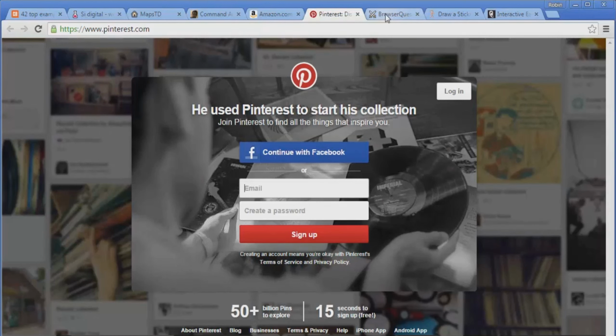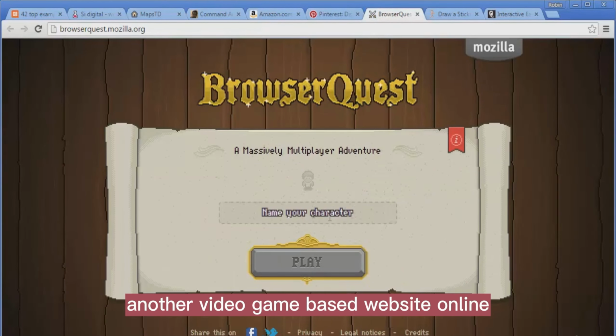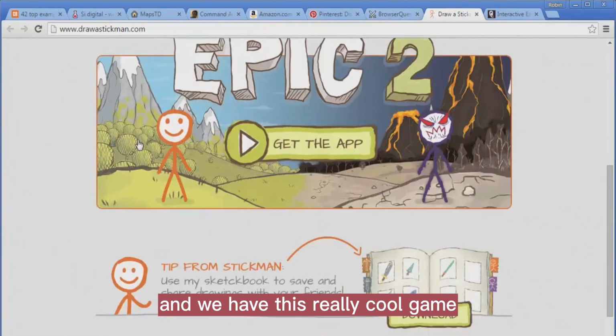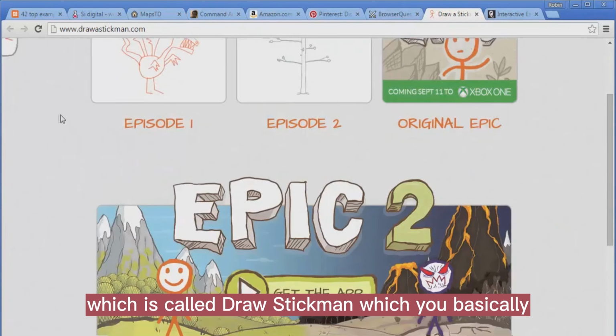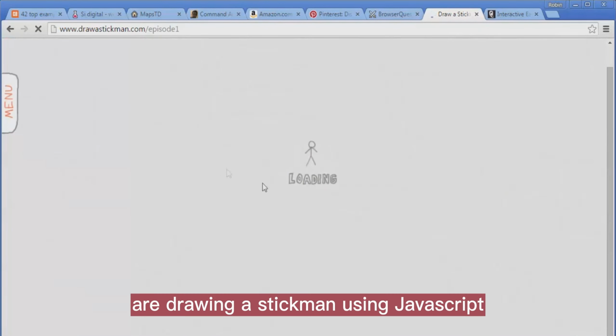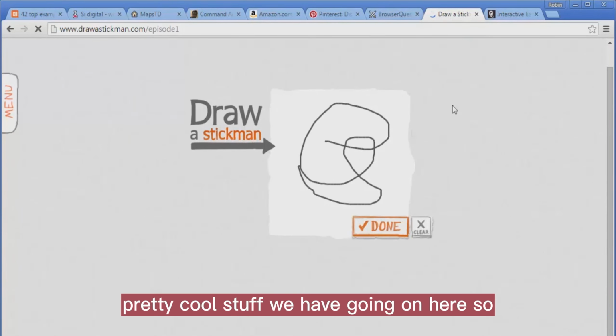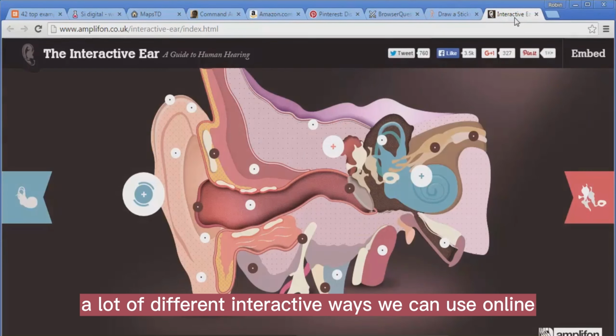Browser Quest is another video game based website online, all created with JavaScript. And we have this really cool game called Draw Stickman, where you are basically drawing a stickman using JavaScript. So pretty cool stuff we have going on here. A lot of different interactive ways we can use it online.